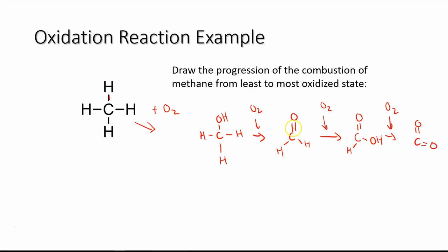This is a series of redox reactions where we're oxidizing the carbon as we move along this chain. We're reducing the O2, and so these things happen at the same time. These redox reactions happen simultaneously, and you can see that we are adding more carbon to oxygen bonds as we move down this chain.